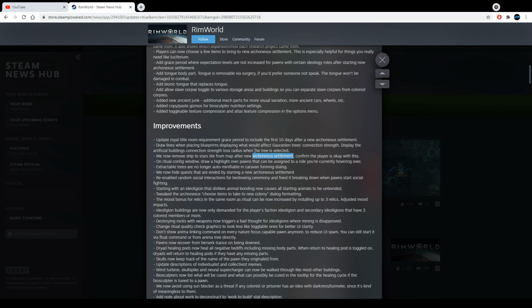I remember when I took a look at the new tree. At the end of the tree, there was a new thing to build a ship or something. I was like, what the fuck? So now we can build a ship, like a spaceship. So I was like, okay. So I think that's what they mean by Arconexus settlement. All right, that's cool. Am I okay with this?